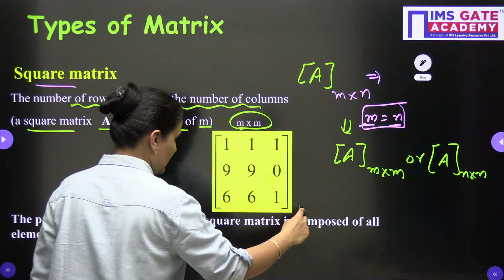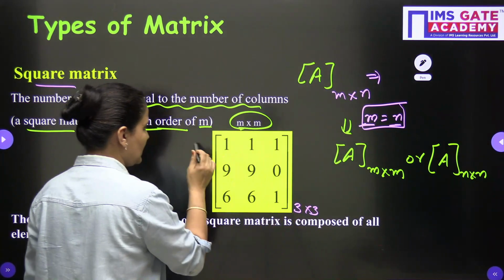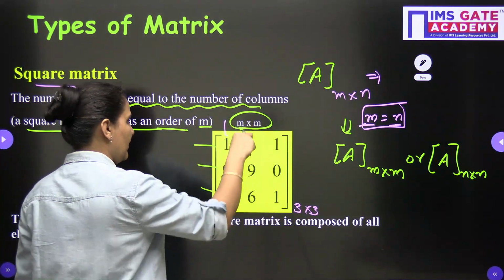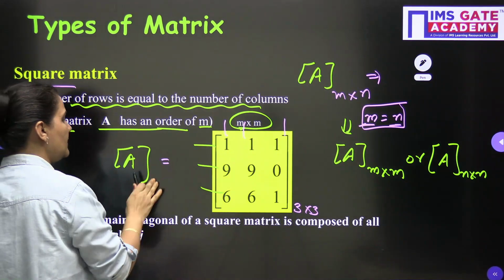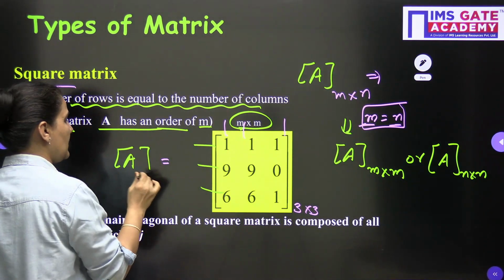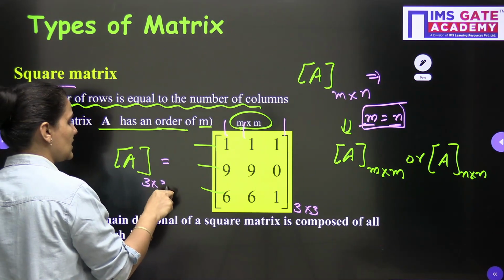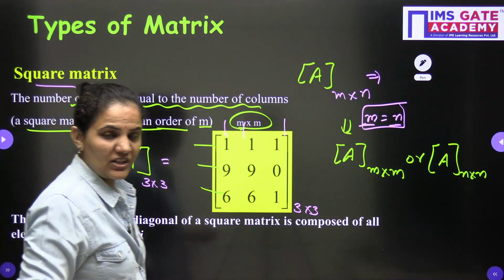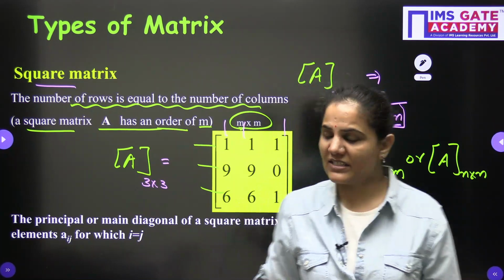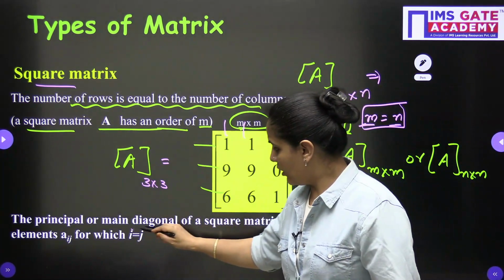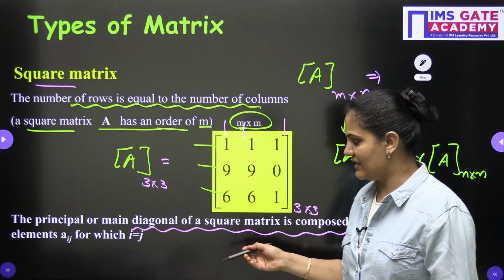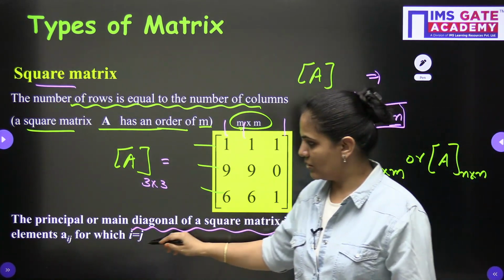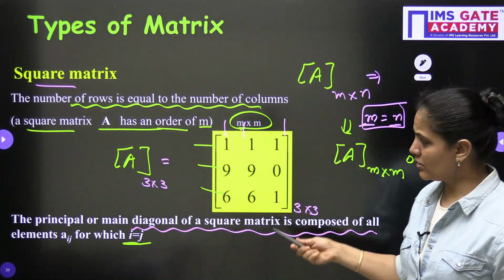If I am taking this example, you can see here we are having 3 rows and here we are having 3 columns. So this is a square matrix of order 3 cross 3, my dear students. Very easily we can relate. The principal or main diagonal of a square matrix is composed of all elements aij, for which i is equal to j. So you can see this is also a very simple thing.